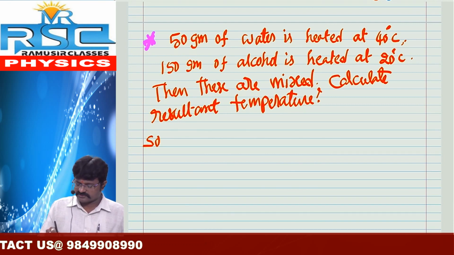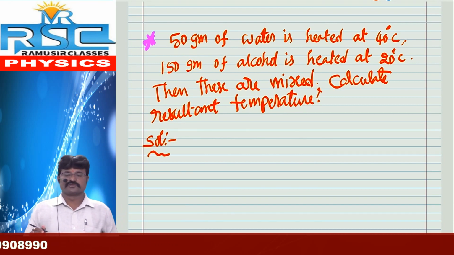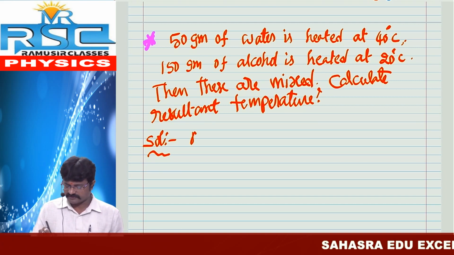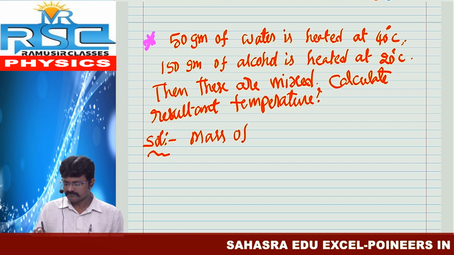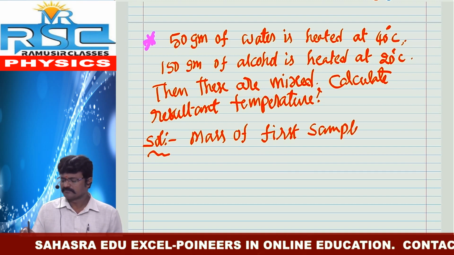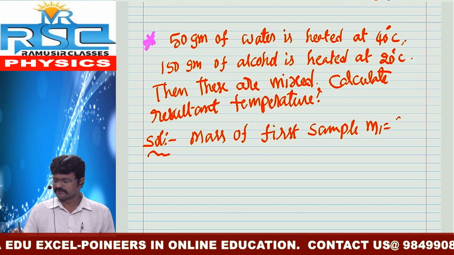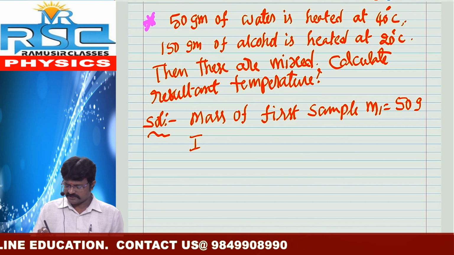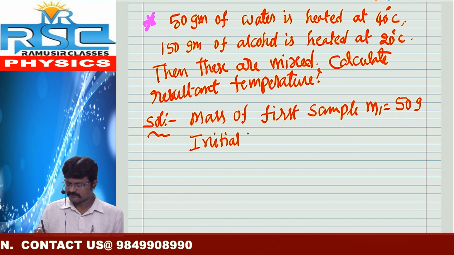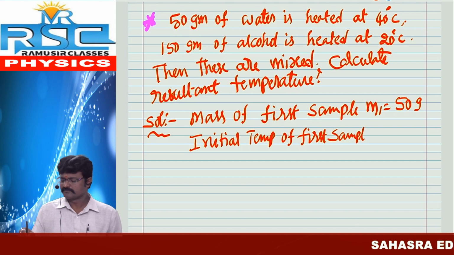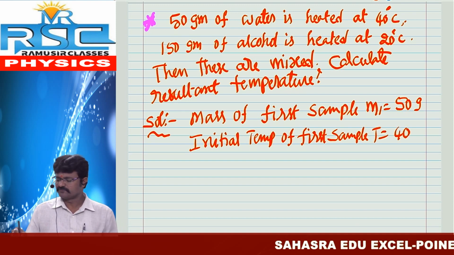Let us take a solution. The solution is nothing but, in the given problem, mass of first sample, M1, equal to 50 grams. Next one, initial temperature of first sample, T1, equal to 40 degrees Celsius.